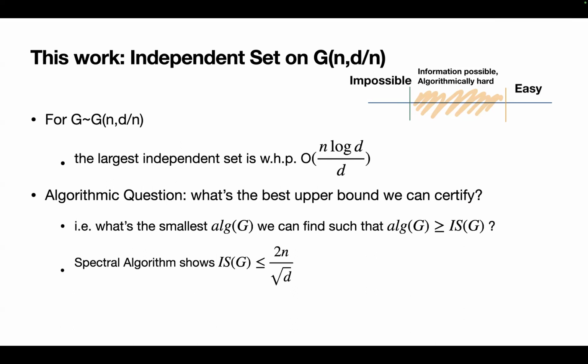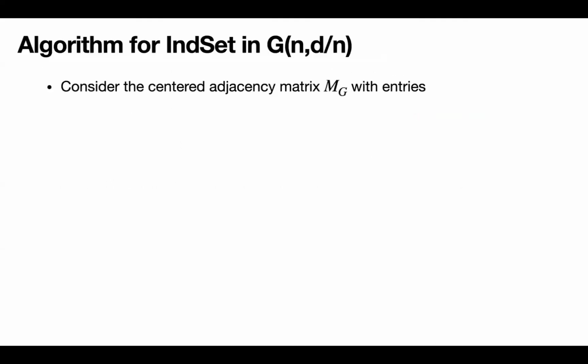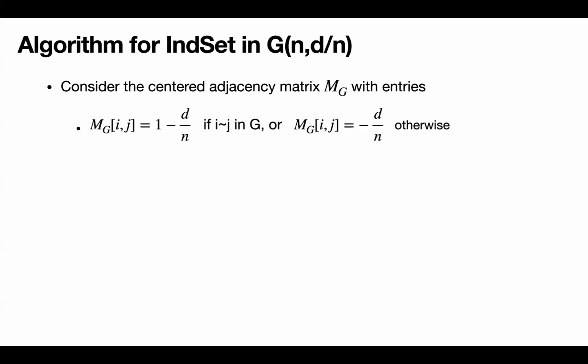Here's roughly how it works. We start by considering the centered adjacency matrix, where for each edge that appears in the graph sample, we put 1 minus d over n, and minus d over n otherwise if the edge is missing.